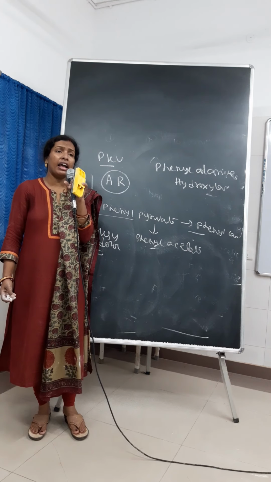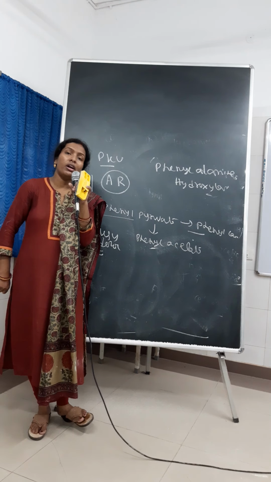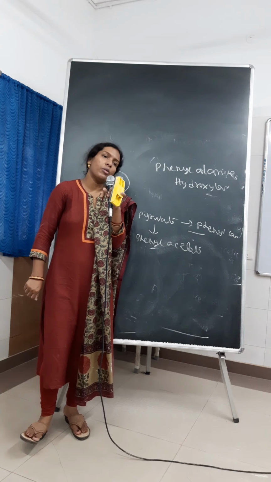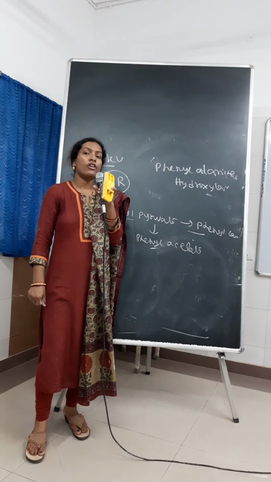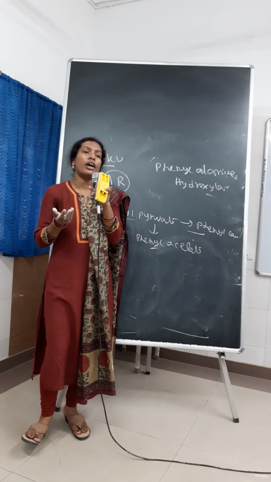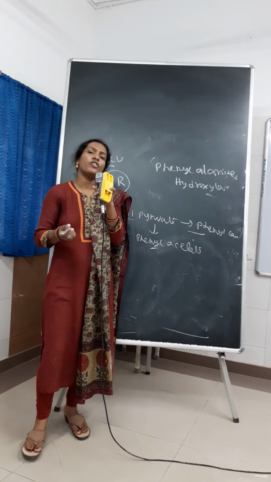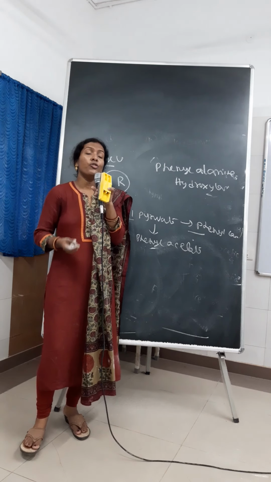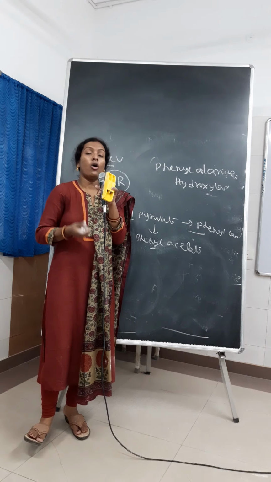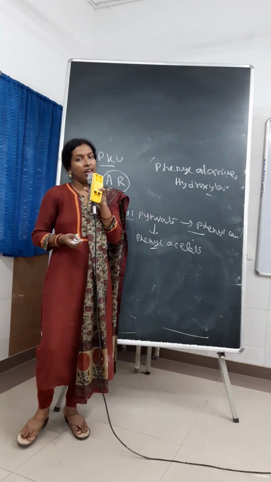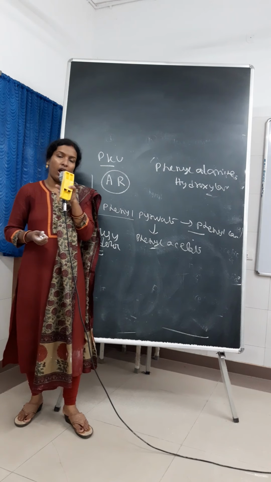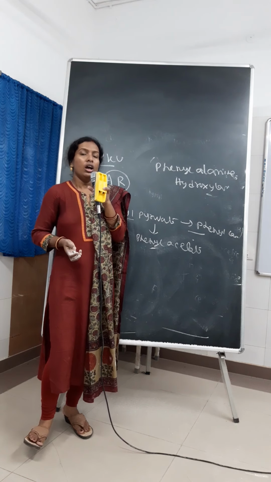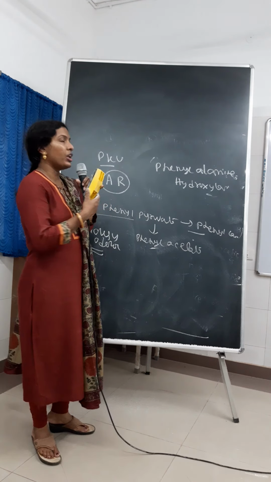And as it is an autosomal recessive condition, only in the homozygous state do the clinical manifestations occur. In the heterozygous state, the amount of phenylalanine hydroxylase which is present is sufficient to convert the phenylalanine to tyrosine. But if we give a phenylalanine load or IV injection of phenylalanine, then the enzyme cannot metabolize the phenylalanine and then the phenylalanine products can come in urine. So this is all about our phenylketonuria.